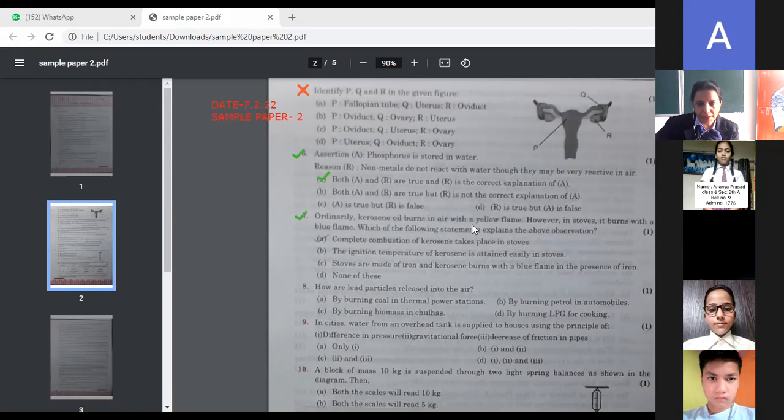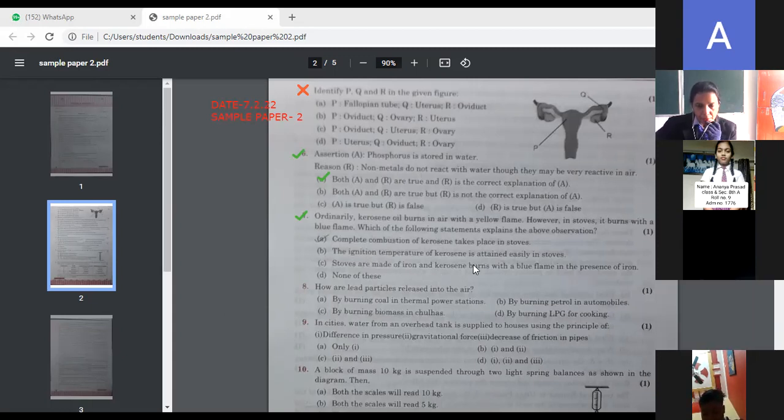Next is question number 7. Kerosene oil burns in air with a yellow flame. However, in stoves, it burns with a blue flame. Which of the following statements explains the above observation? When it burns in air, it burns with a yellow flame, and in stoves with a blue flame. I already told you, a blue flame means complete combustion, and a yellow flame means incomplete combustion. Now you can tell me which one is correct. Ma'am, option A. Okay, fine, option A is correct.